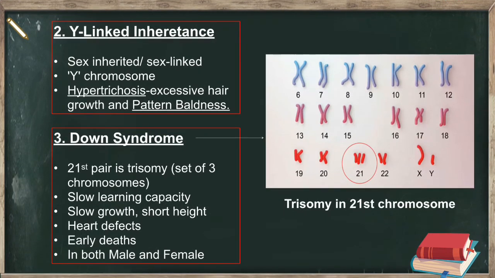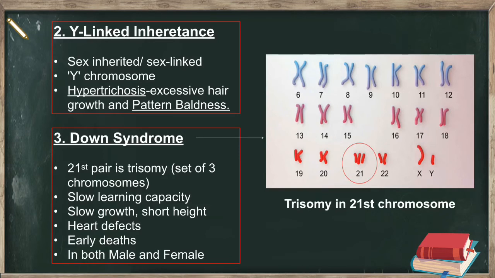The second genetic disease is Y-linked inheritance. It is a sex-inherited, or sex-linked, disease. It is due to the Y chromosome present in the sex chromosome. It is seen only in males. Hypertrichosis and pattern baldness are two major disorders in this inheritance.